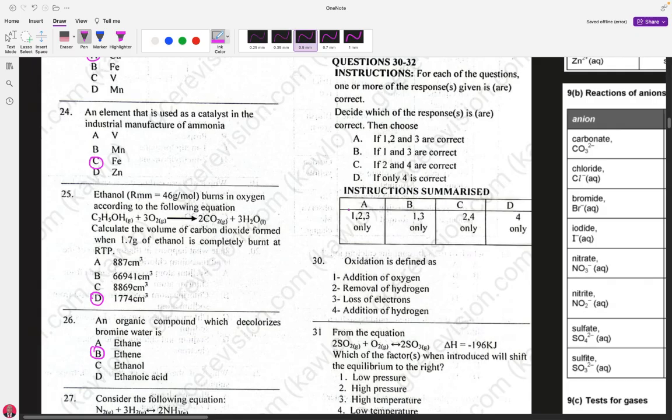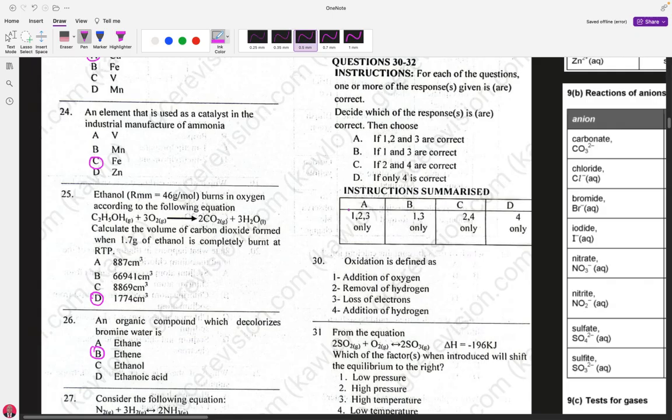Again, you can also define oxidation as removal of hydrogen. Addition of oxygen to a compound, removal of hydrogen, and loss of electron. These are the possible definitions of oxidation: addition of oxygen, removal of hydrogen, and the loss of electron.